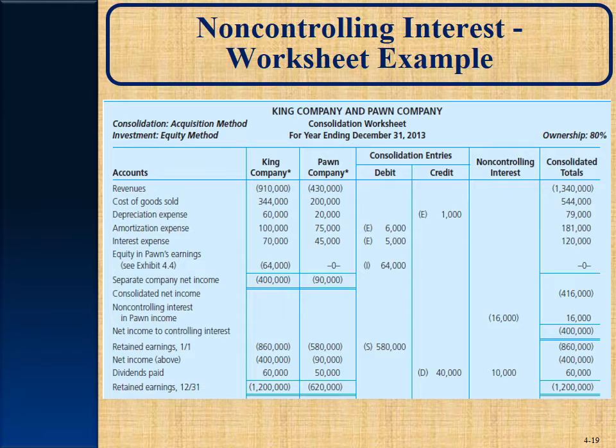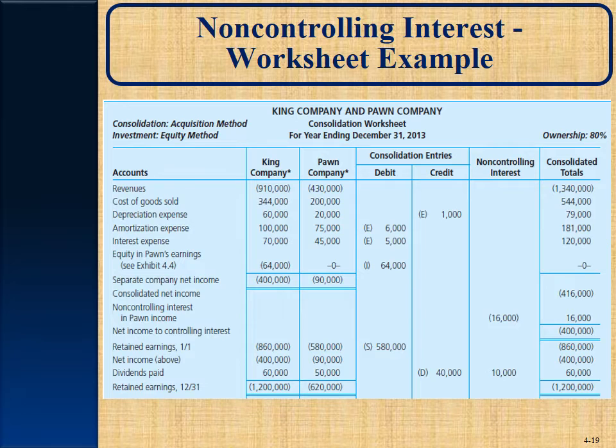I'm going to have to take it back. Take a look on page 156. The non-controlling interest as of 1/1 of 13 would be the book value of retained earnings plus common stock.